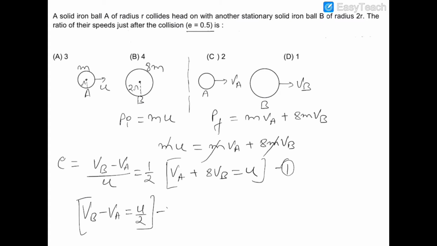This is equation number 2. So adding up 1 and 2, we get that 9VB is equal to 3u by 2, and therefore VB is equal to u by 6,